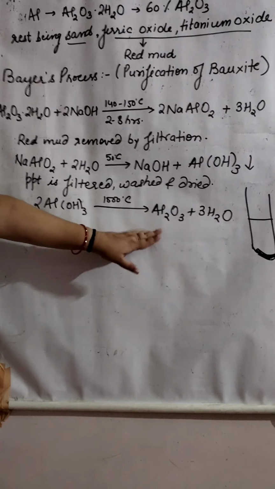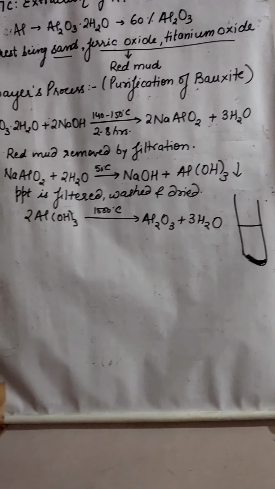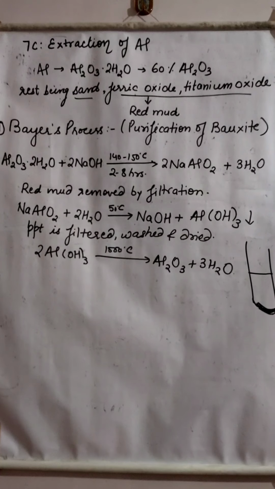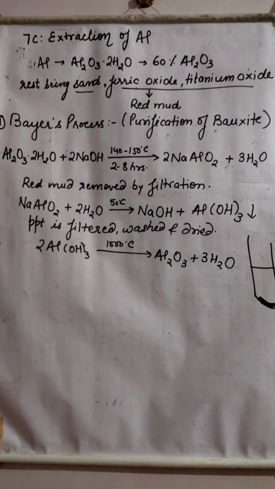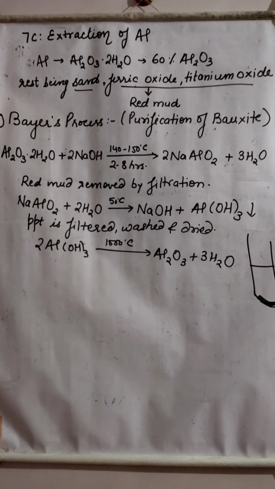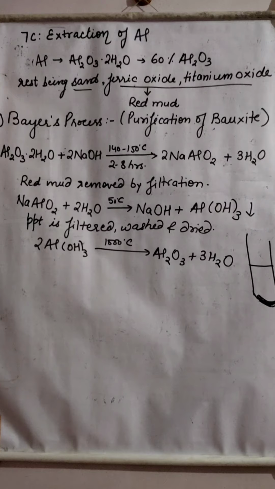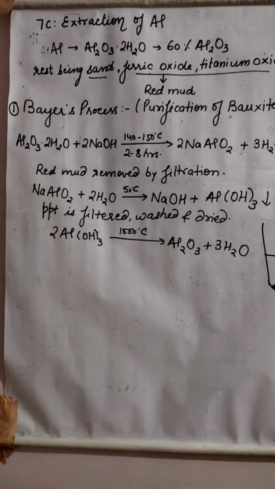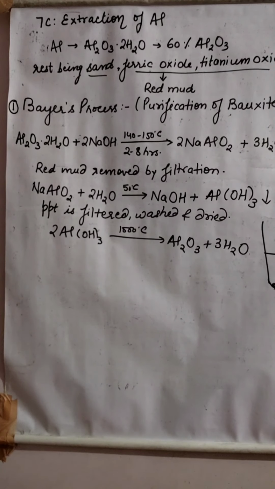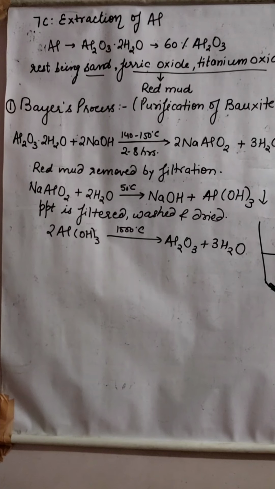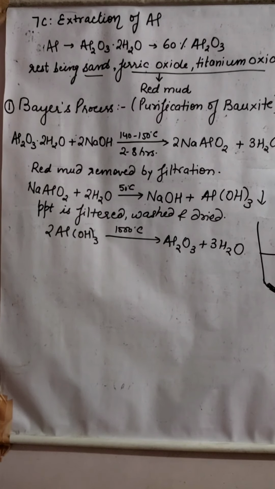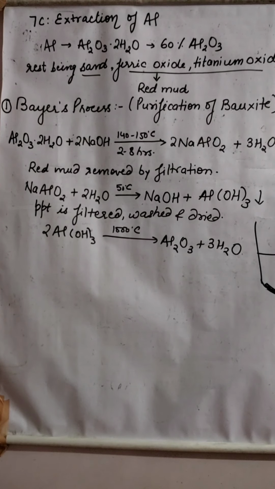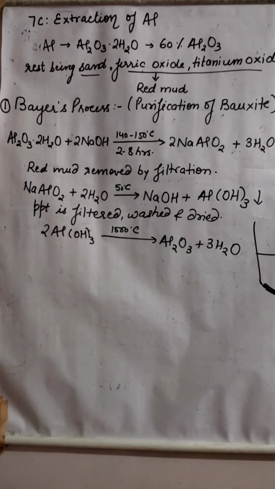Alright. Now, remember, aluminium is highly reactive, right? Now in this aluminium oxide, aluminium, you all know, is highly reactive and has a very good affinity for oxygen. So we have to remove the oxygen and we have to get aluminium. But this aluminium has very high affinity for oxygen as it is highly reactive. So it cannot be reduced by any reducing agent.